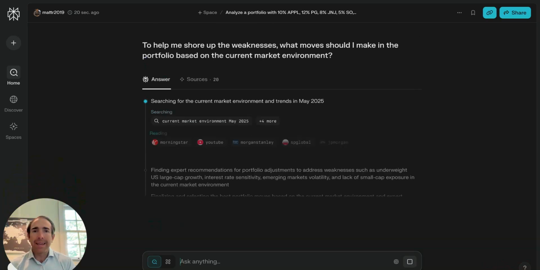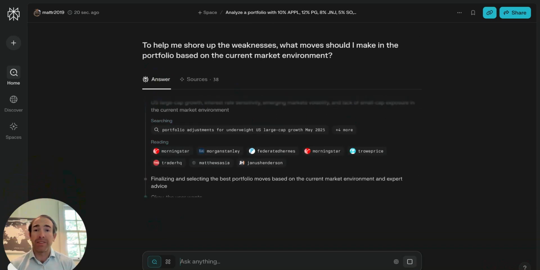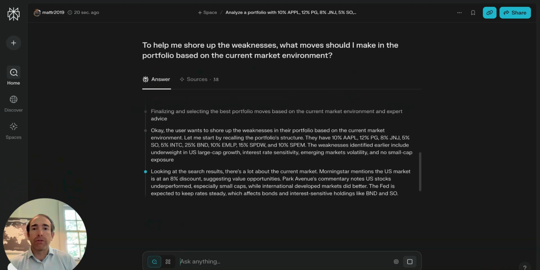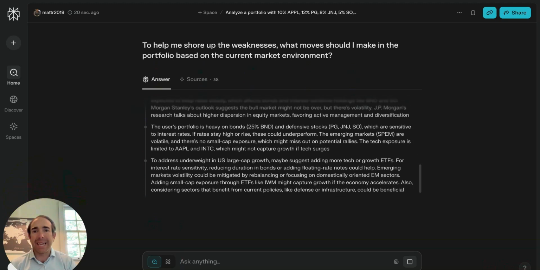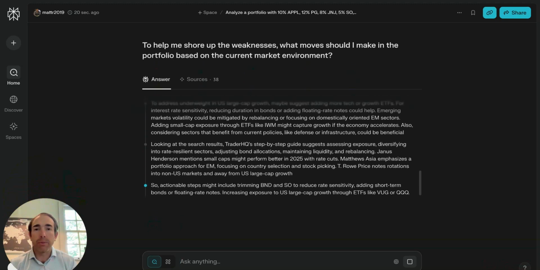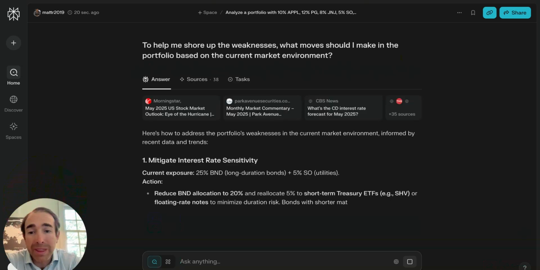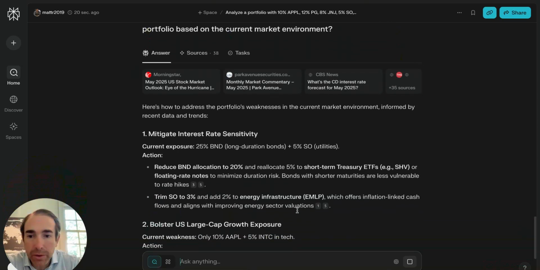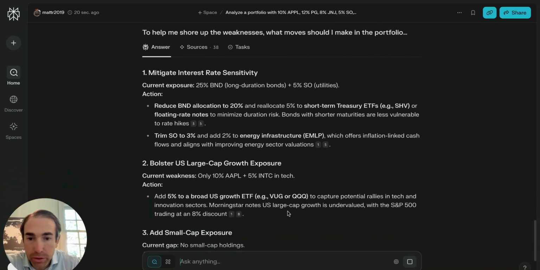Again, AI is a matter of helping us think through things, giving us an alternate perspective. It's a sidecar partner with us to allow us to review and view things from a different angle. Whether it's right or wrong is not the rationale or the reason why we use AI. It's a matter of helping us understand things from a different perspective and allowing us to have a partner without having to go and hire someone else to be the partner. And so it tells me some things, right? Add 2% to energy infrastructure, bolster US large cap.